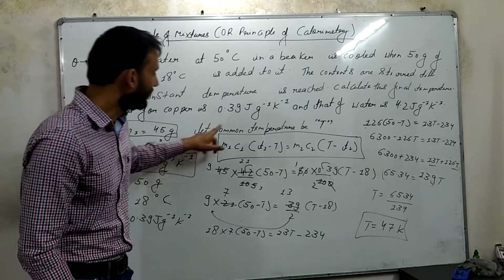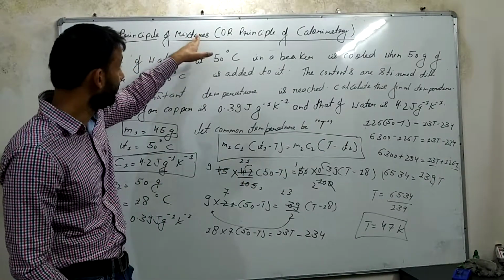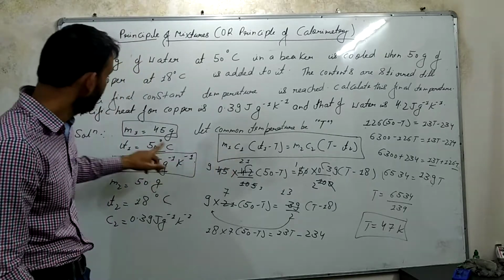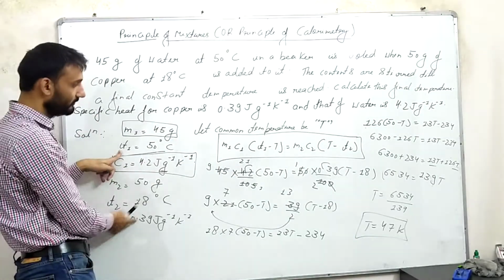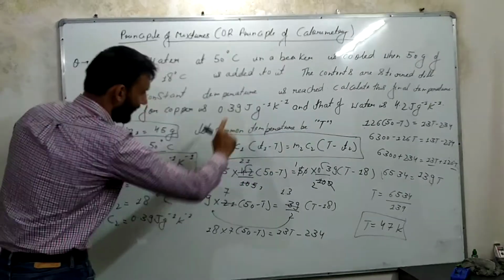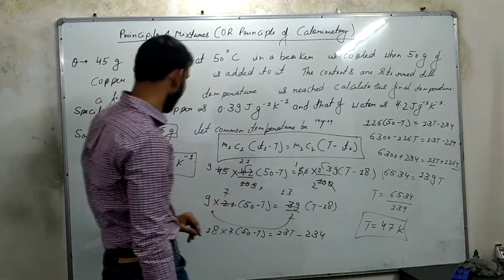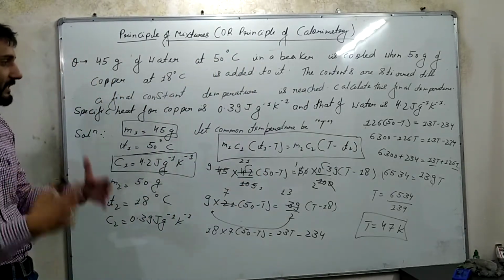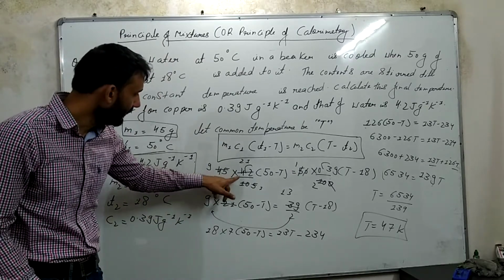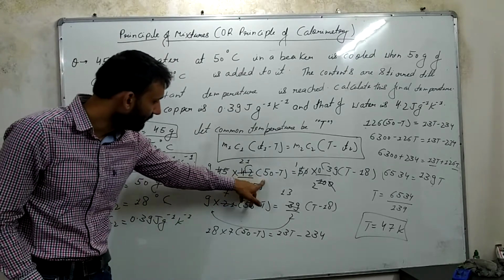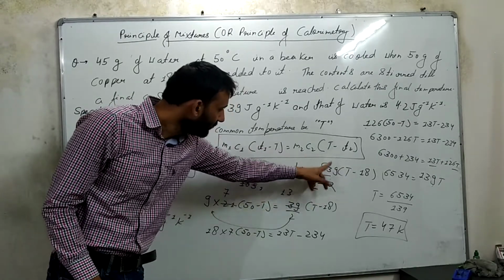Now I have assumed that the common temperature be T. So this is the principle of mixtures: M1 C1 (T1 minus T), because this T1 is greater than this T2, and the other one will be M2 C2 (T minus T2), because this is going to gain some heat. So we have put in the values: 45 into 4.2 into (50 minus T) equals 50 into 0.39 into (T minus 18), and then solve it.